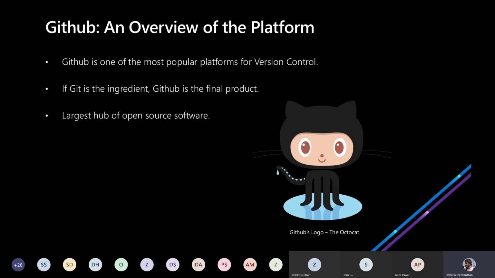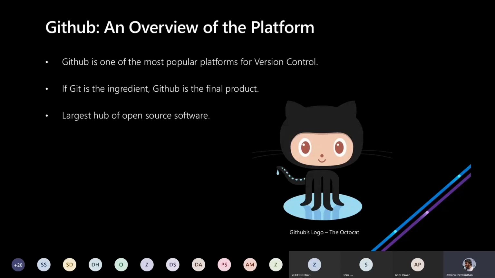Okay, so an overview of the platform. GitHub is one of the most popular platforms for version control, no doubt. Recently it was acquired by Microsoft. I don't know how many of you know that. Not recently, quite a while ago. So if Git is the ingredient, GitHub is the final product, because Git is the version control technology that is used by GitHub. GitHub is not a version control system by itself.